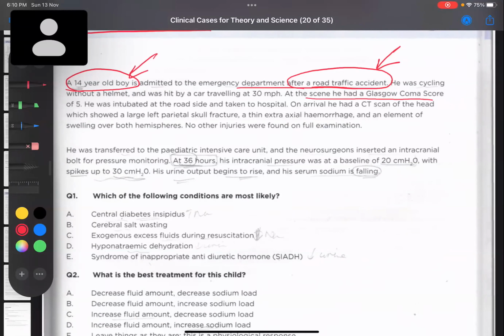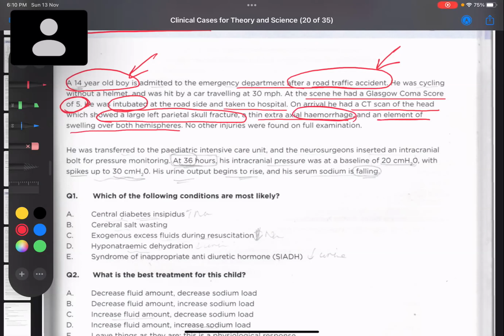At the scene, he had Glasgow coma score of 5 out of 15. He was intubated at the roadside and taken to hospital. On arrival, the CT scan of the head showed a large left parietal skull fracture, thin extra-axial hemorrhage, and an element of swelling over both hemispheres. No other injuries were found on full examination. So there is some huge head injury that has led to hemorrhage.